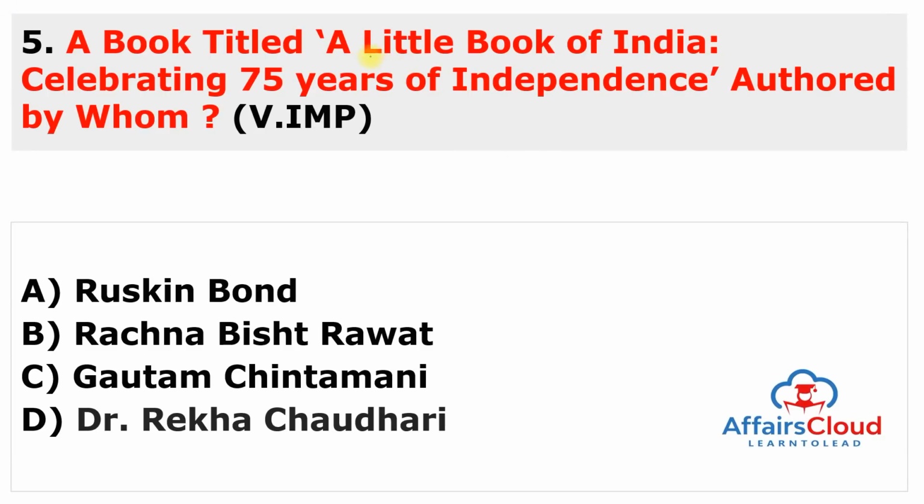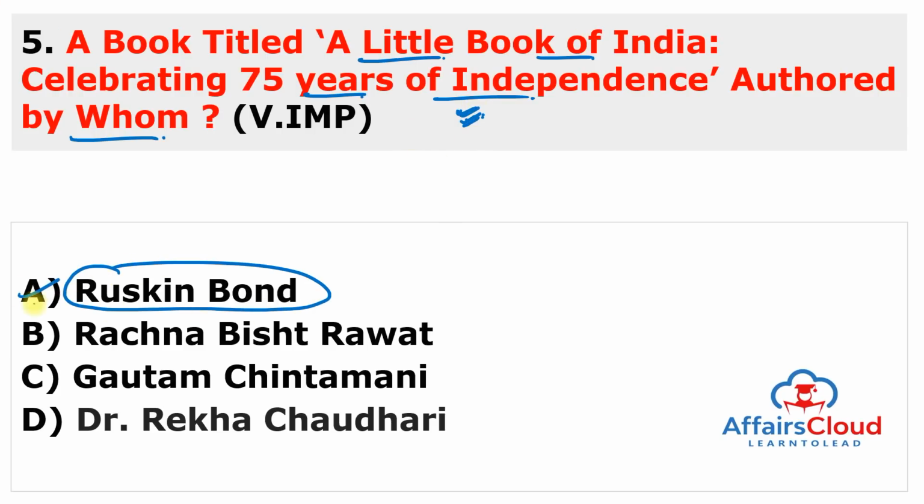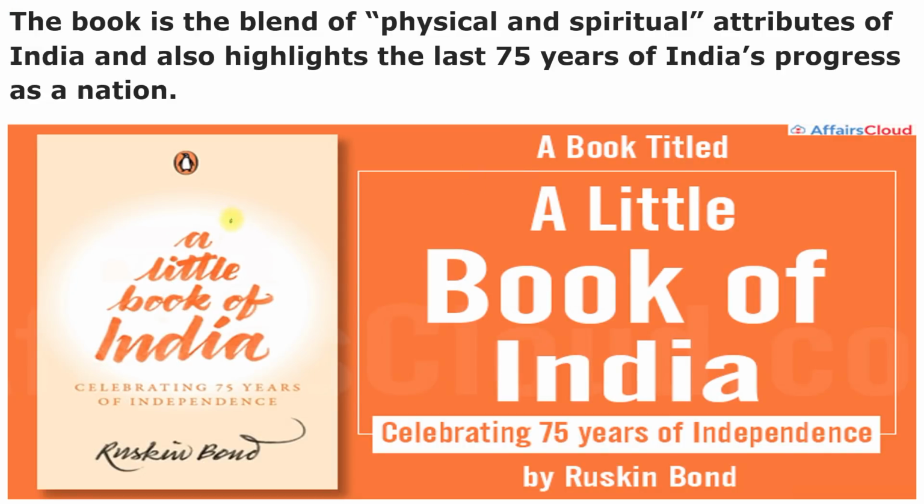A book titled A Little Book of India celebrating 75 years of independence, authored by whom? So all the details of independent India, like 75 years of journey, is considered under this book, and this book is written by Ruskin Bond, very famous children author Ruskin Bond. So you can see here the cover page of the book, very beautiful. A Little Book of India celebrating 75 years of independence, and this book is published by Penguin Publisher.